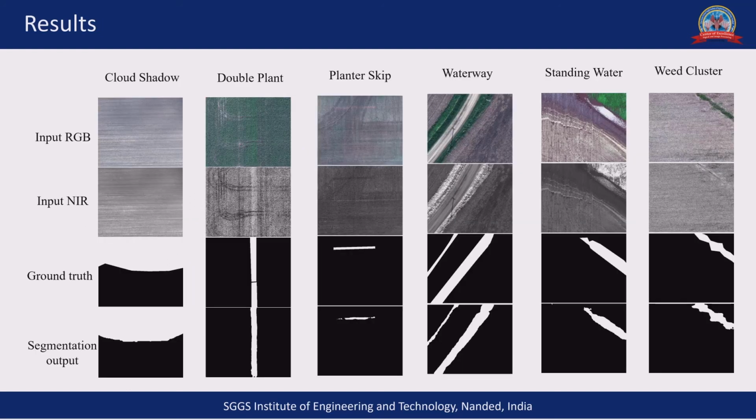These are some of the results for visual interpretation, where six example images are shown from each class. The first row shows the input RGB image, the second row shows the input NIR image, the third row shows the ground truth provided, and the final row is our segmentation output.